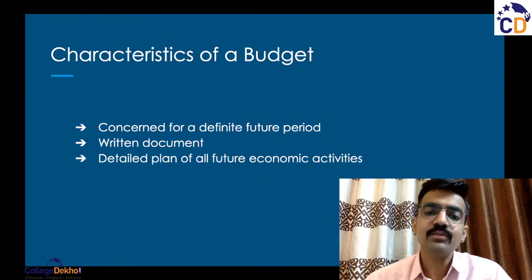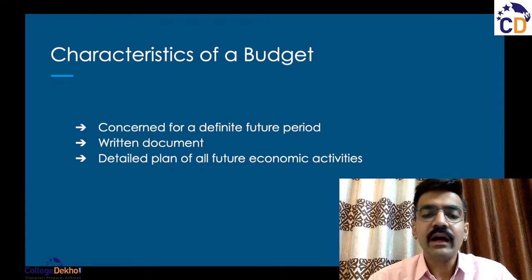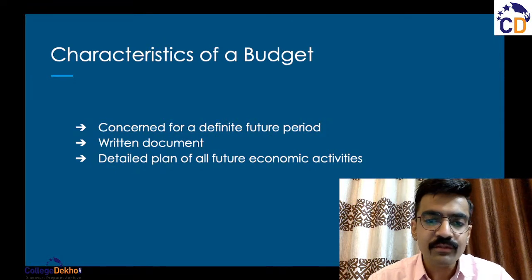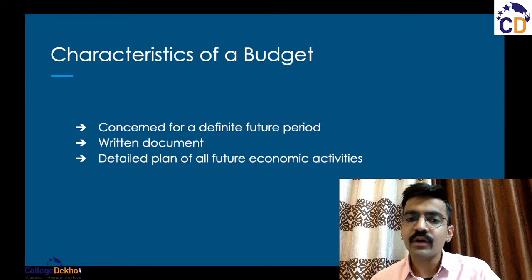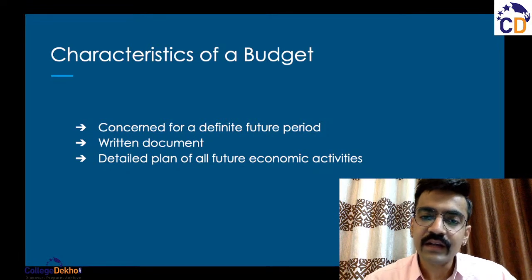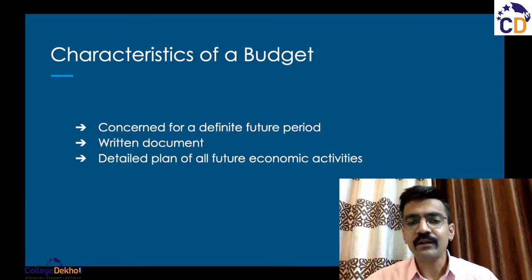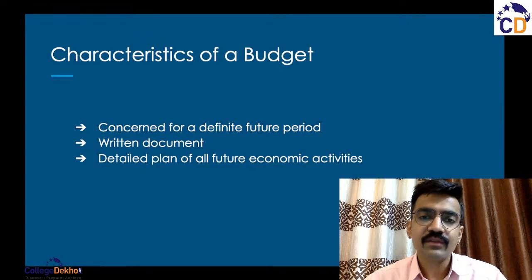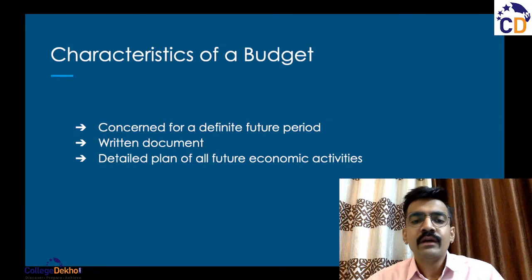This budget has to be broken down into different smaller periods of time, and using the experience, using the performance of the first budget, you keep on making changes in the subsequent budgets. All right, and again, that is why it is made for a definite future period of time. Now, the next characteristic, that it is a written document, because these budgets are made by the company, everything has to be documented, right? So it is a written document.